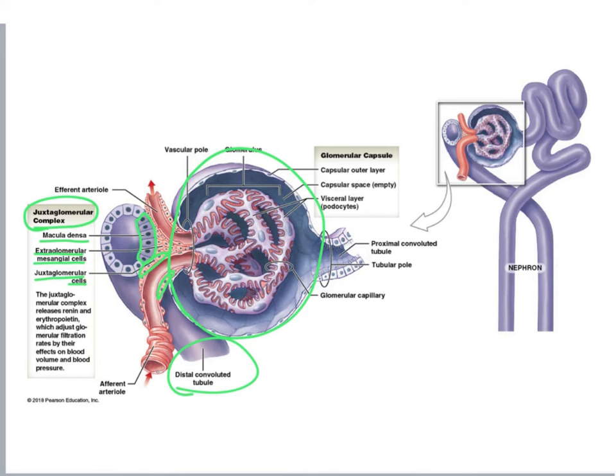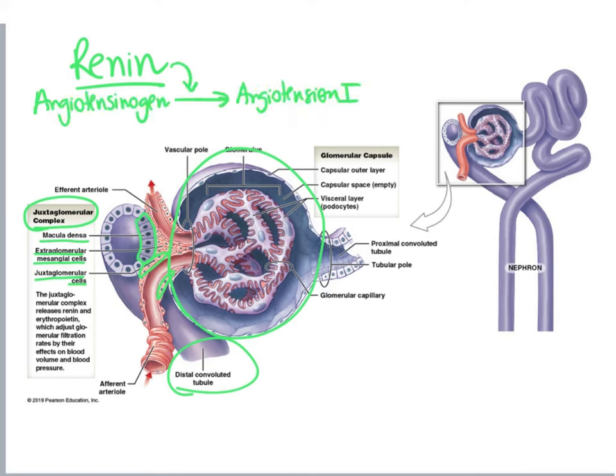On the other hand, if blood pressure is too low, the juxtaglomerular cells don't stretch enough, and then these cells release a hormone called renin. And renin is a hormone, but it is also an enzyme. And when renin gets released in the bloodstream, it converts angiotensinogen into angiotensin 1. And angiotensin 1 is converted into angiotensin 2 by ACE enzyme, which is in the capillaries of our lungs.